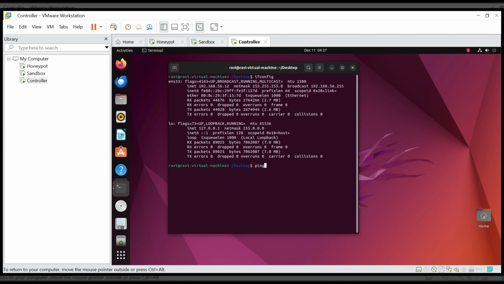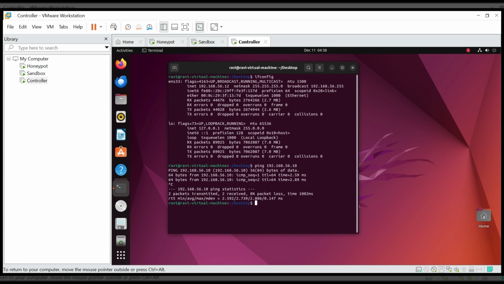I will ping from the controller to my honeypot, 56.10. I can see that the ping is working. Yes, it's talking to my honeypot machine. Now I will check whether it's talking to the sandbox machine. Yes, it's talking to the sandbox machine too.